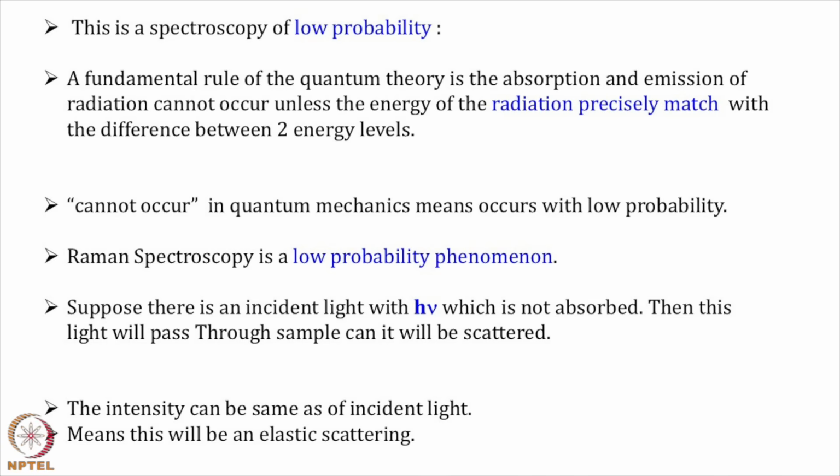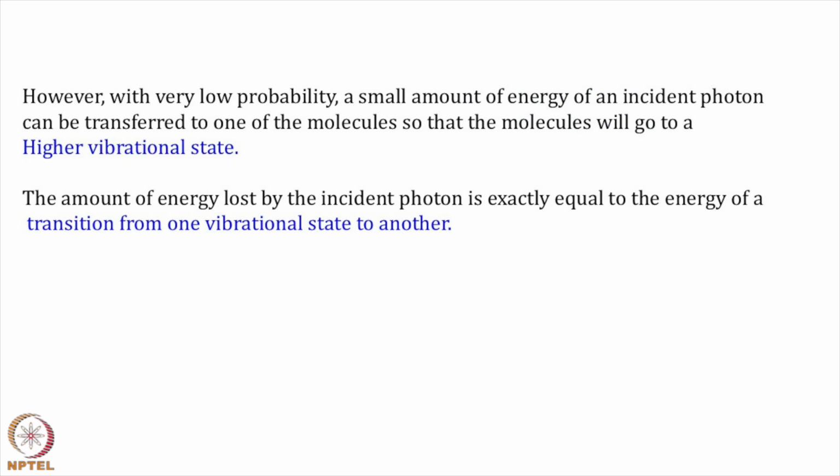Let's suppose there is an incident light with h nu which is not absorbed, and the light passes through the sample and is scattered. So the intensity can be the same as the incident light. That means the scattering is elastic. You understand this? If light is shining and it is getting completely scattered, that means elastic scattering is happening.